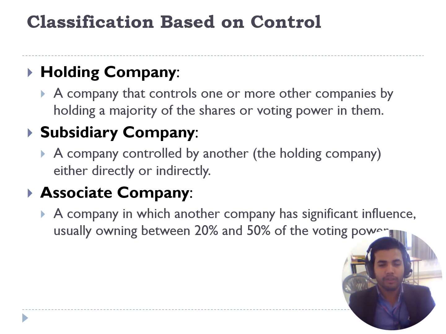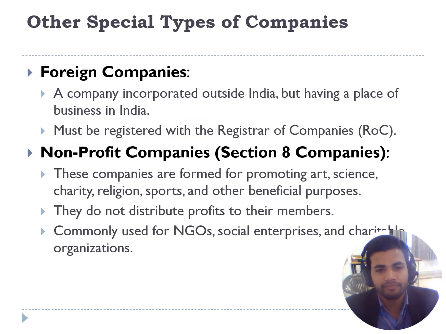On the basis of the control of a company, the companies are classified into three types: holding company, subsidiary company, and associate company. Other special types of companies are foreign companies, meaning companies which are incorporated outside India, but they must be registered with the Registrar of Companies in India under the Companies Act of 2013.